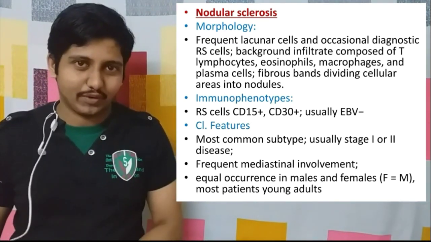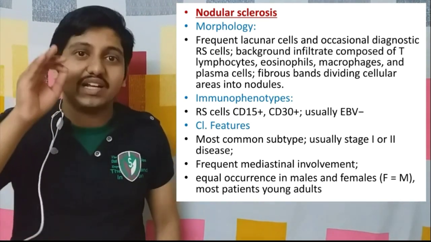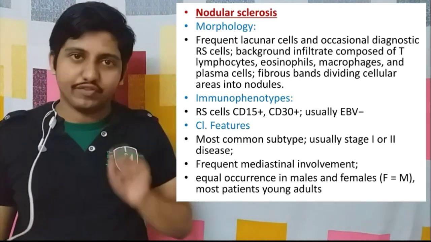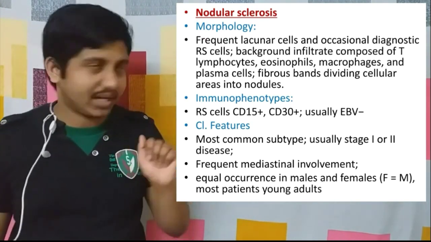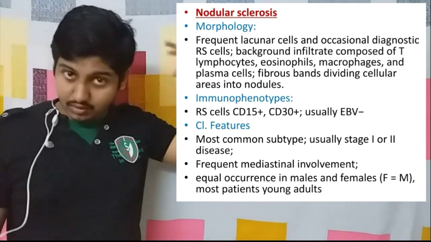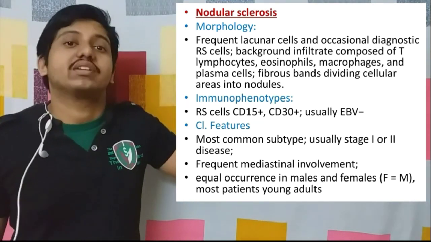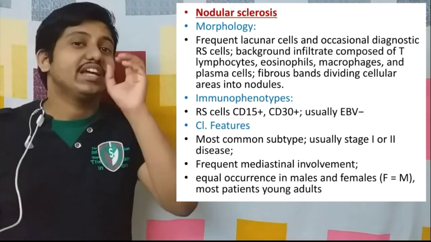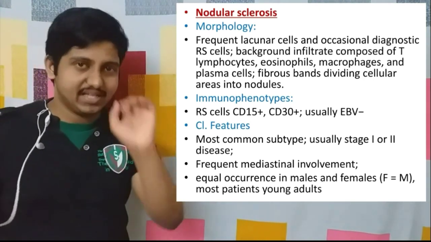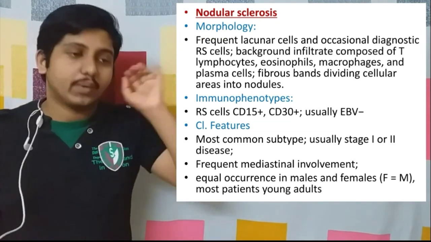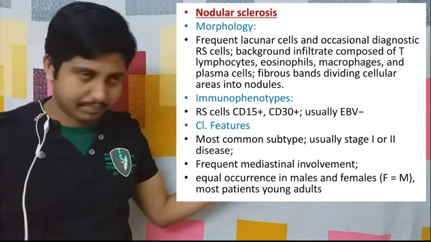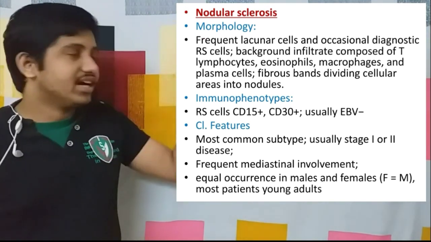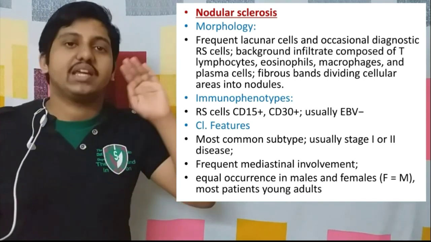Now let's come to the immunophenotype. In immunophenotype, we are just dealing with the markers. In all these cases, we are going to deal with CD15 and CD30, two markers, and these two will be positive in nodular sclerosis type of Hodgkin's lymphoma. The second point to include in immunophenotype is whether this subtype is associated with Epstein-Barr virus (EBV) infection or not. Here it is very much less associated with EBV infections.